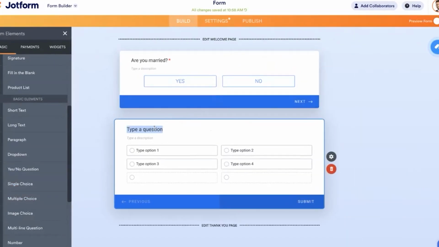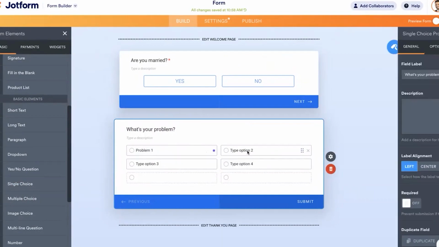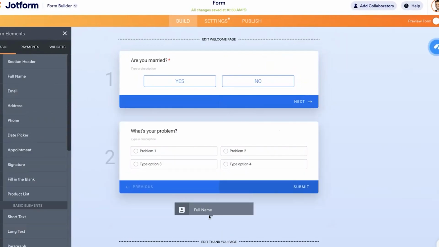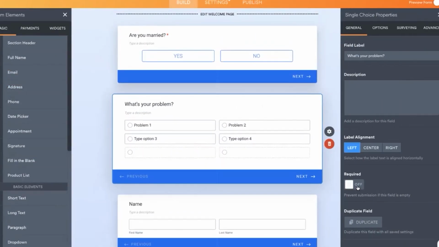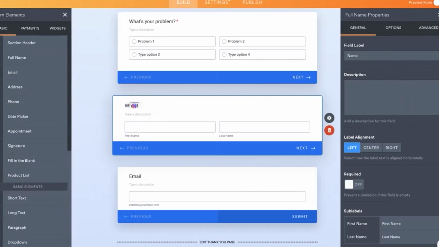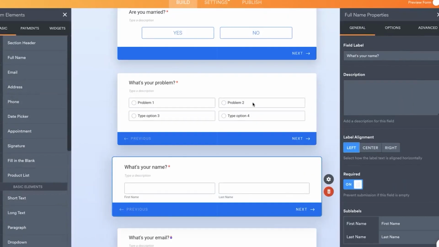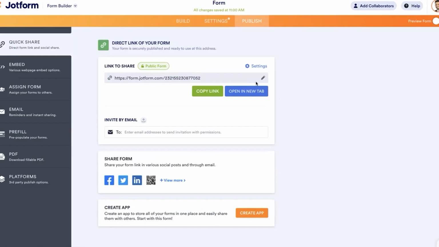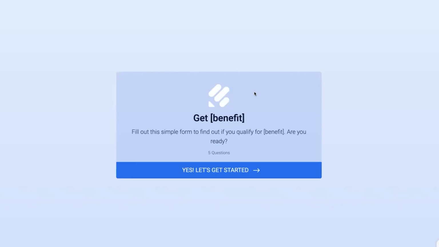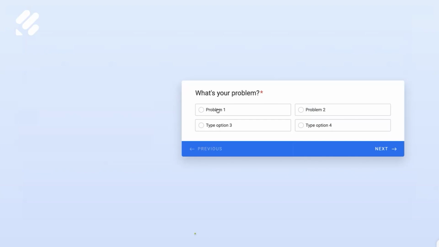Or if I have multiple choice, what's your problem? Then once I click on, problem 1, problem 2, etc. Very simple to make these forms. Their names, their emails, etc. All I have to do is click on it, make it required, require those names, require those fields. That's your email. I want to make this required. This one's going to be required. The last one is, let's just say phone number. What's your direct mobile number to reach you direct? And last thing is to basically create a URL. Once I create the URL, bam, within 5 minutes, I was able to create a very simple qualification form.